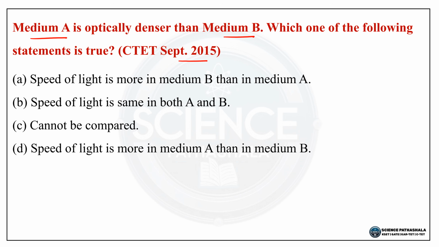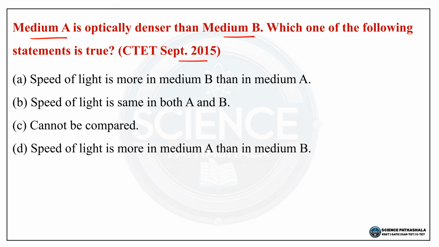ಆಪ್ಷನ್ ಎ, speed of light is more in medium B than in medium A. ಆಪ್ಷನ್ ಬಿ, speed of light is same in both A and B. Option C, cannot be compared. Option D, speed of light is more in medium A than in medium B. So try to pause and check the answer for this particular question.